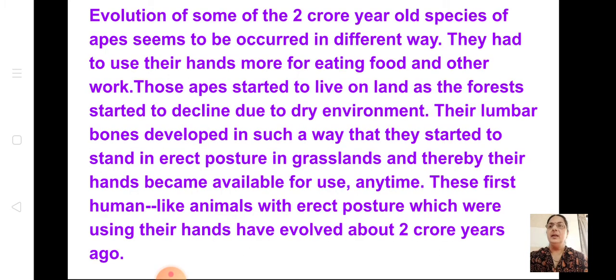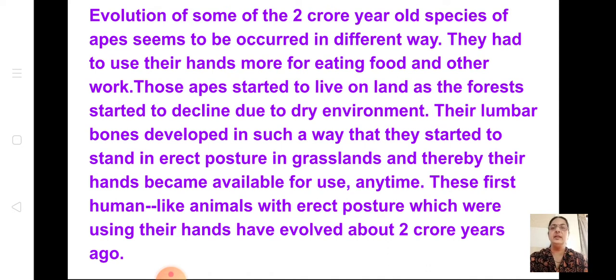Then the evolution of some of the 2 crore year old species of apes seems to have occurred in a different way. They used their hands more for eating food, and slowly their hands started improving, and they started using the hands for eating and for doing some work. Those apes started to live on land as the forest started to decline due to the dry environment. Their lumbar bones developed in such a way that they started to stand in erect posture in grassland, and thereby their hands became available for use anytime.